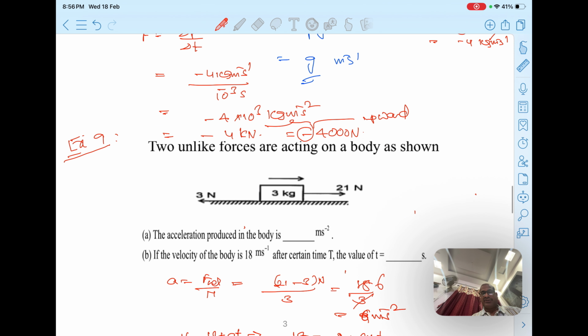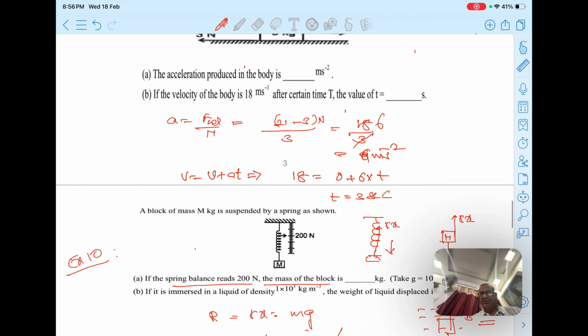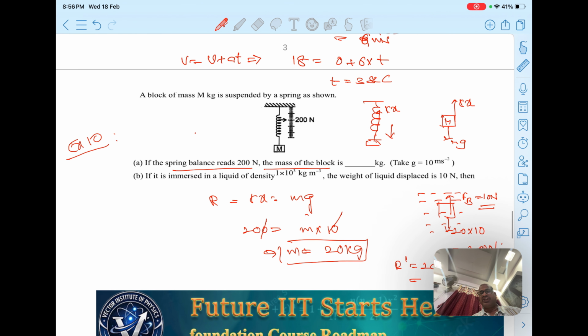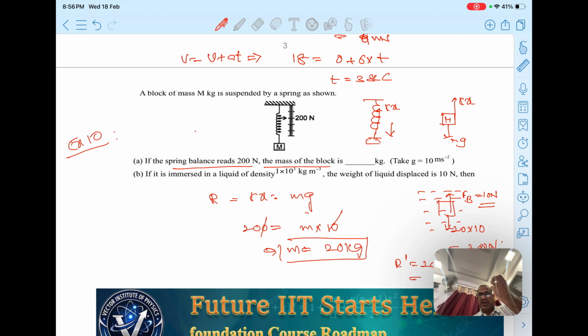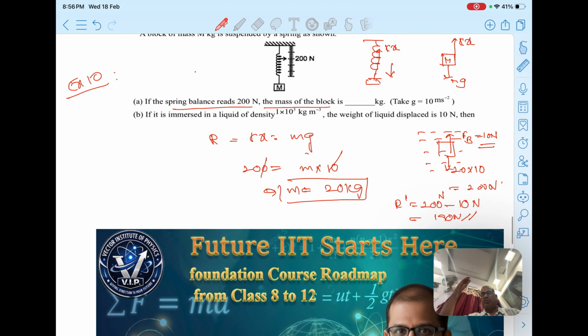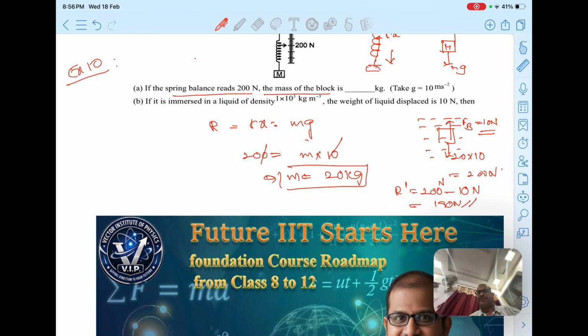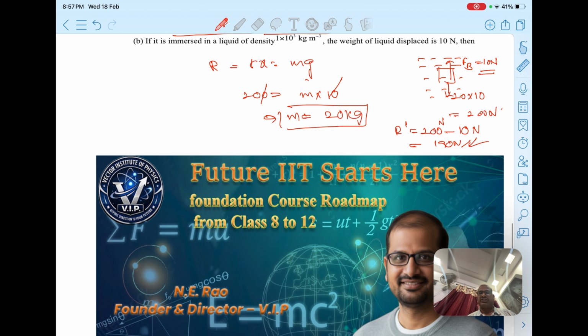Okay, and here again net force formula, acceleration, velocity model we saw, and in spring balance reading, actually what it measures is the force acting on it. So downward mg is acting, kx is upward. In equilibrium kx is equal to mg, we found the mass. When you immerse in water, what happens? It appears to lose weight. Same thing when you jump in a swimming pool, what happens? The water appears to push you upward, right? So your weight appears to decrease. That is called apparent loss in weight. Net weight is equal to 190 newton, loss is 10 newtons. Okay, so like this you can focus on this kind of numerical, students.